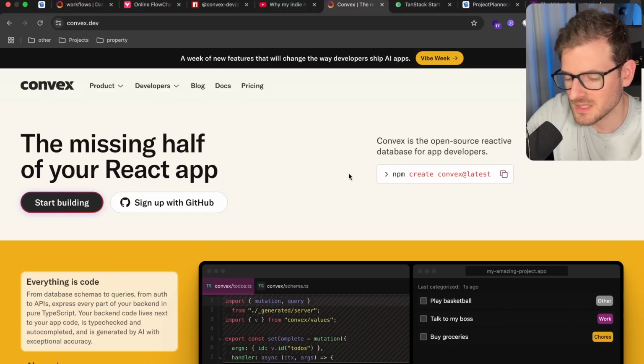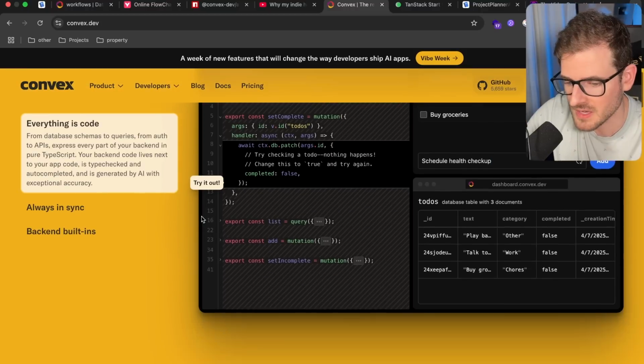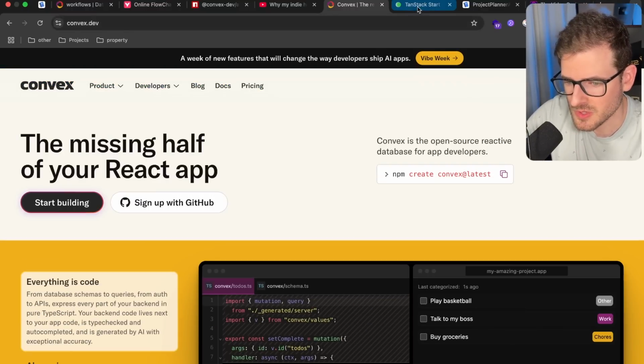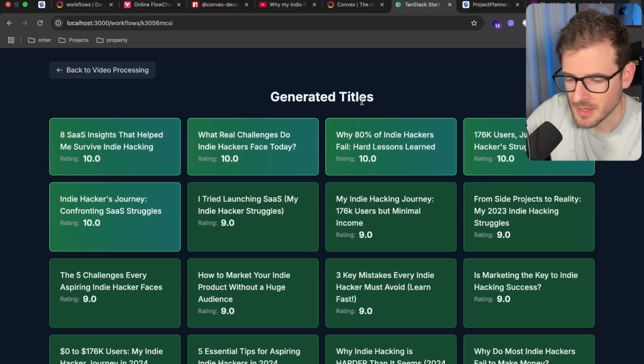It basically makes building out these type of systems that have a bunch of asynchronous jobs running, and you have to scale up and scale down dynamically without having to think about it. Convex is a great backend solution, which I'll teach you how to set up and use when we're building out this YouTube title generator together. This is using TanStack Start for the UI.